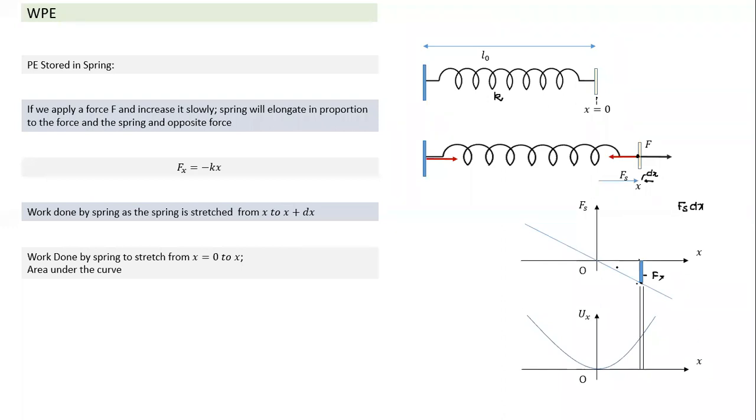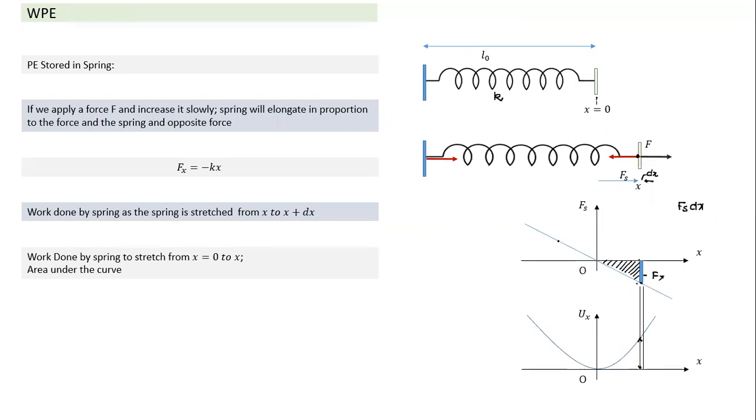So if I mark this point here, what would this area indicate here? This area will indicate work done in stretching the spring from 0 to x. And this work done is negative, and this area is equal to this coordinate. This is the area. This is Ux. Negative of work done is the potential energy here. As x keeps increasing, area keeps increasing, and correspondingly the ordinate increases. So what does the ordinate indicate at any point? Ordinate indicates area under the Fx curve up to that point. That's a simple understanding of the mathematical relationship between potential energy and work done by a conservative force.